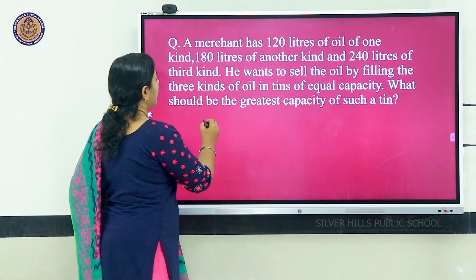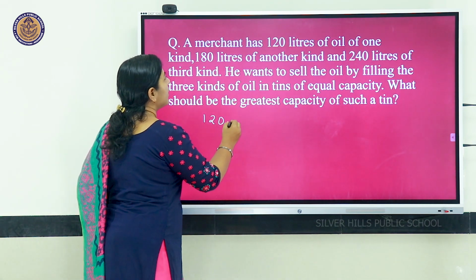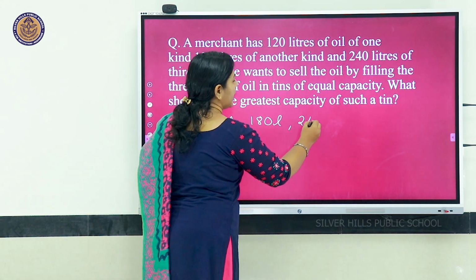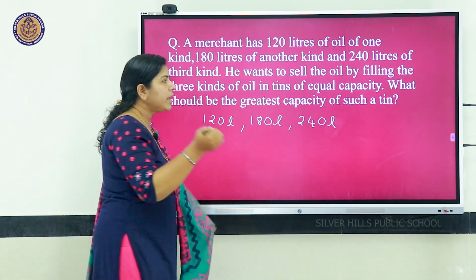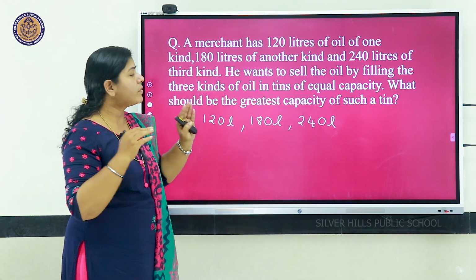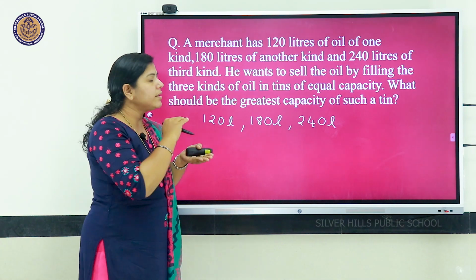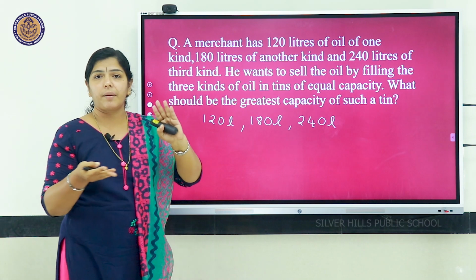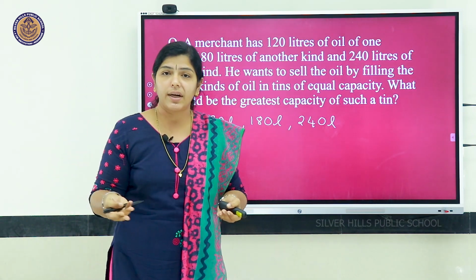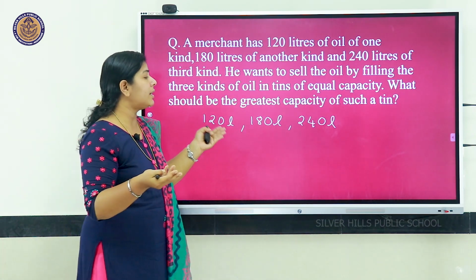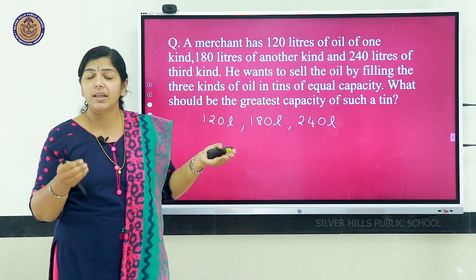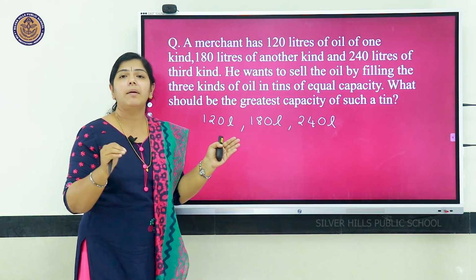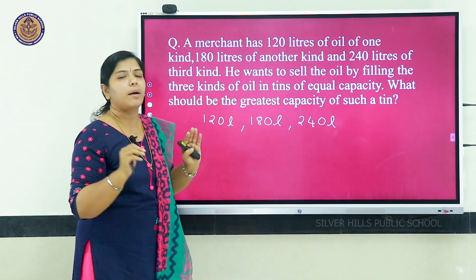Okay, 3 types of oil we have: 120 liters, then 180 liters and 240 liters. These 3 kinds of oil, the merchant has to sell by filling in tins of equal capacity. What is the greatest capacity of such a tin? What we have to find in this? Yes, sure, it is the HCF, that is highest common factor. It is the HCF of these 3 numbers we have to find to get the greatest capacity of such a